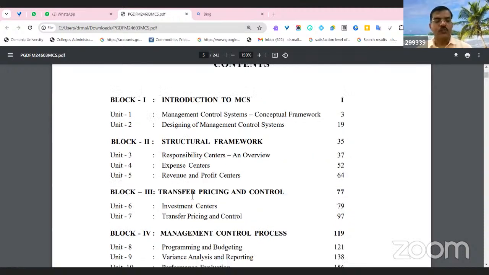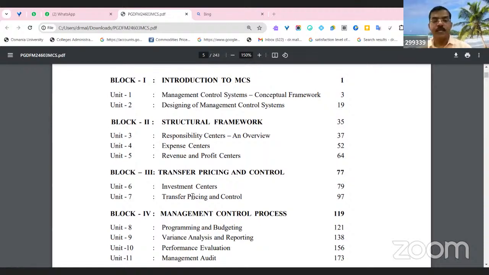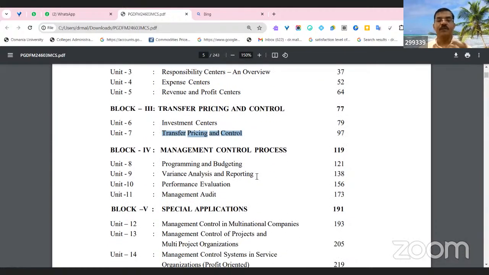identify this. Coming to the third block, transfer pricing and control, where the firm has investment centers, and how management takes decisions on appropriate investment centers. These centers give the higher ROI, return on investment. Transfer pricing and control is also one of the very important functions of management. Then the management control process: how will management control the entire organization process?